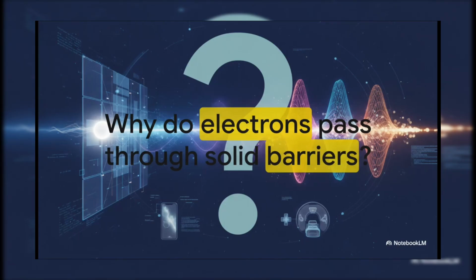I mean, just look at this question on the slide for a second. Why on Earth can electrons just breeze right through solid barriers? And why does light act like a continuous wave but also like a solid particle? These massive paradoxes of the quantum realm literally kept the brightest scientific minds of the 20th century awake at night.